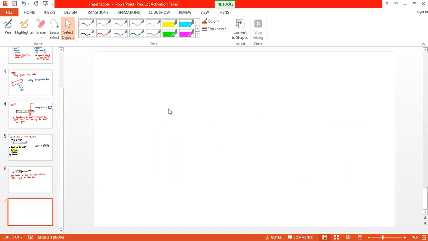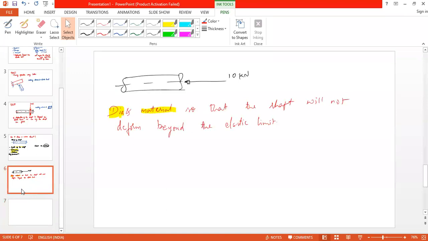Okay, so like that I need to suggest something. So how to suggest? How to choose the material, or how to choose the diameter? How to do it? How can we do it? By using ANSYS software.